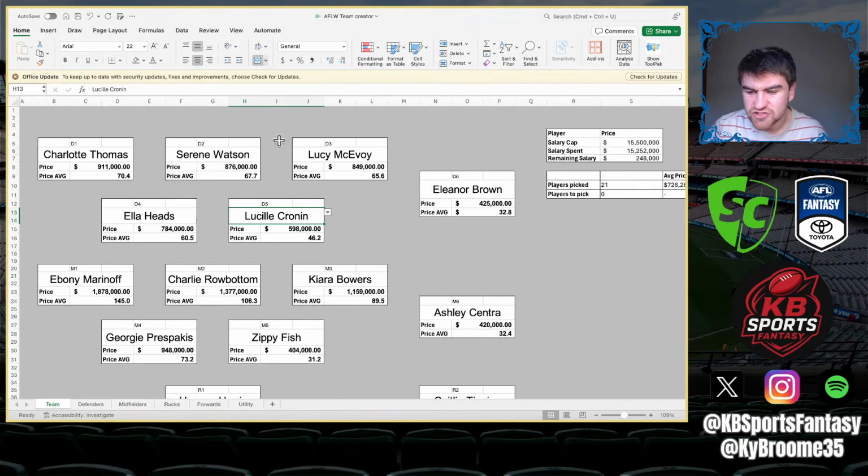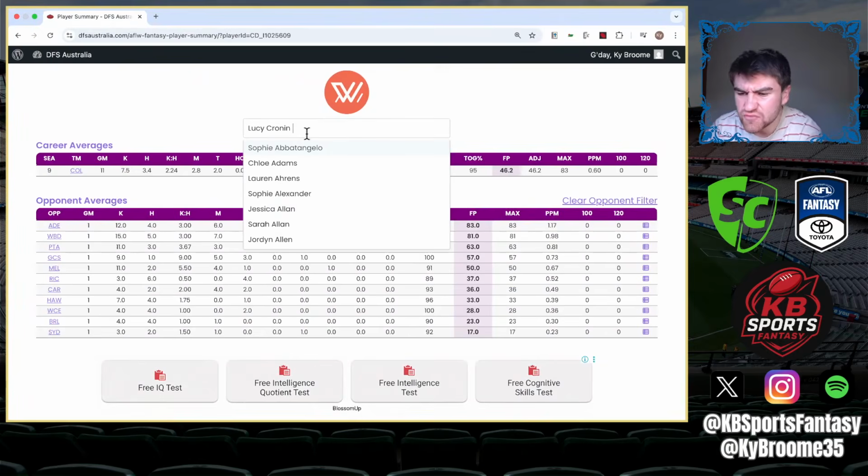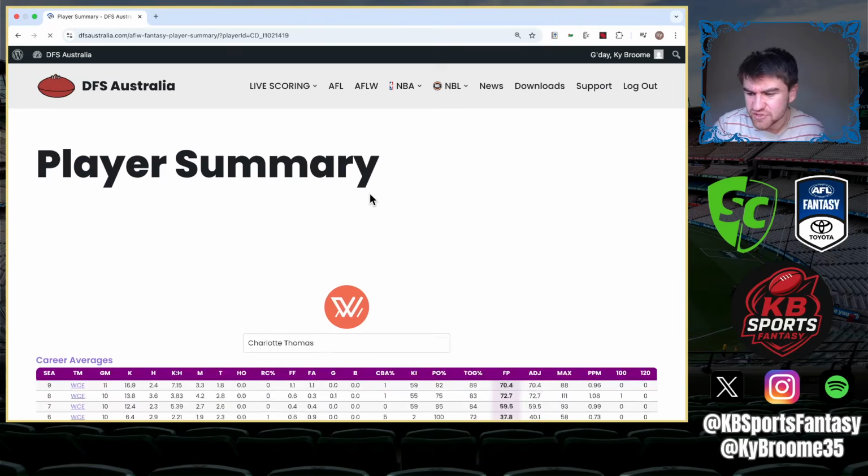I think Thompson, McAvoy, and Heads are pretty much set for me, as Thompson's done this, I think, 3 years running, or at least 2. She's definitely done it at least 2 years running, could be 3.